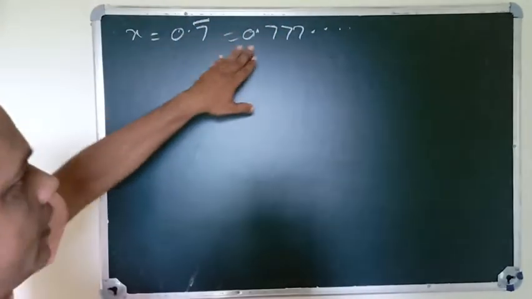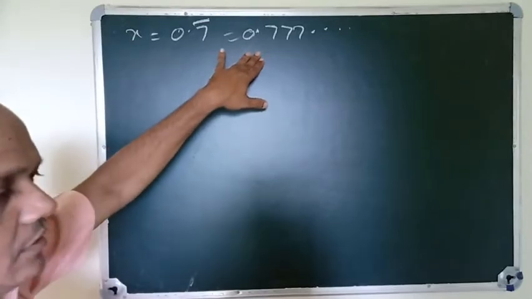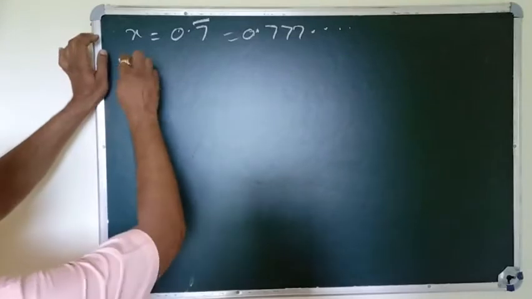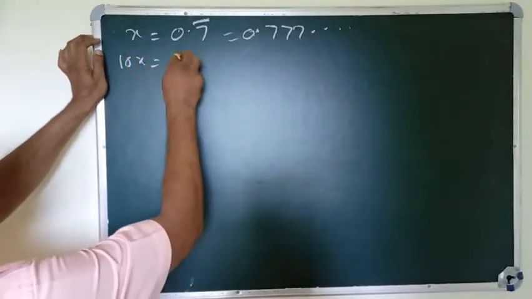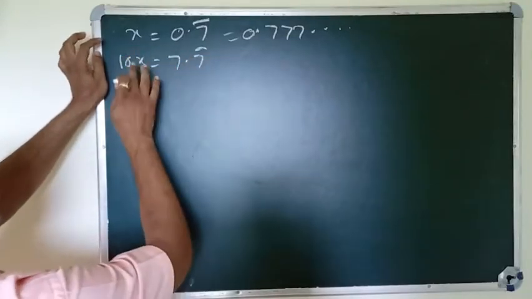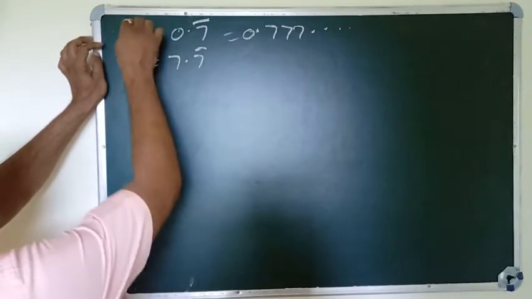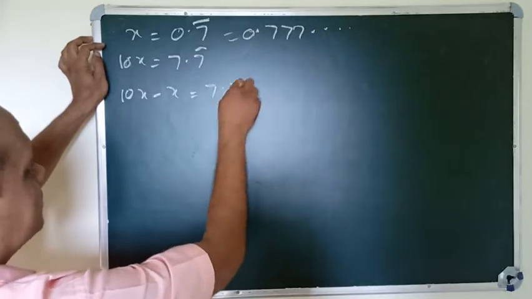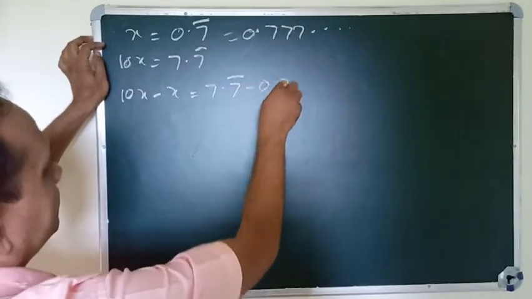Then 10x equals 7.7 bar. Subtracting, 10x minus x equals 7.7 bar minus 0.7 bar.